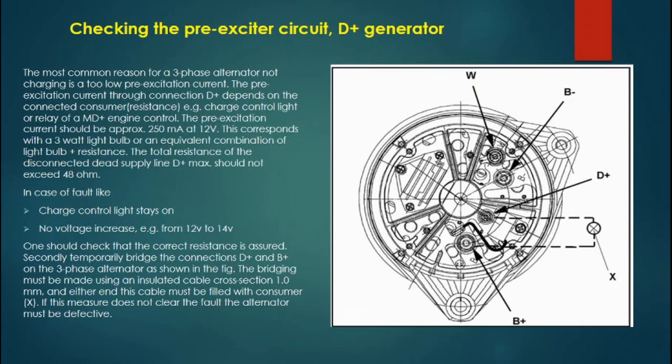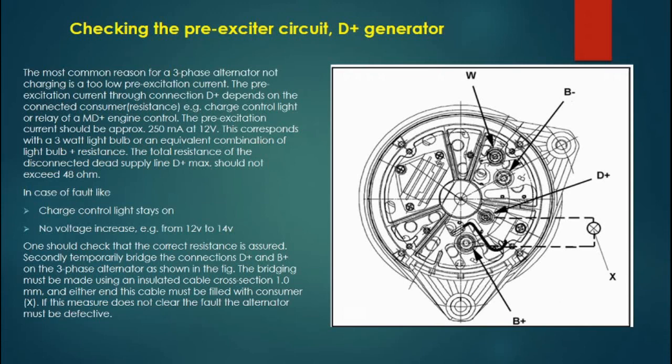Now our final slide is about the generators. If the generator is not working, we have to check all the cable connections attached to the generator. We also need to check the belt.